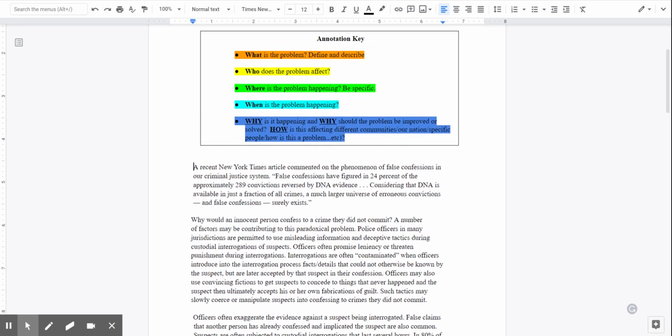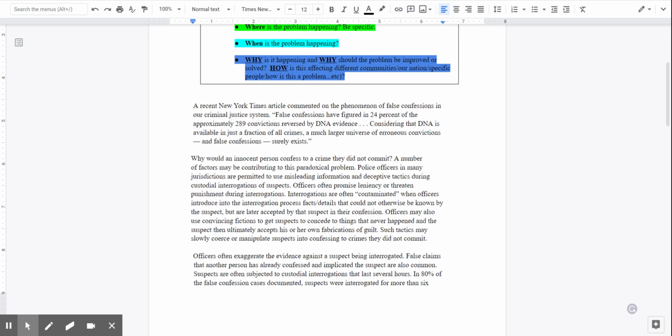And our goal is to highlight all of this information and have a really good understanding of what this problem is so that we can write our own paragraph in which we analyze and summarize the problem. Our job is to inform the reader about all of this information, the what, who, where, when, why, and how, so that they understand the necessity of solving this problem by learning all of these key pieces of information.